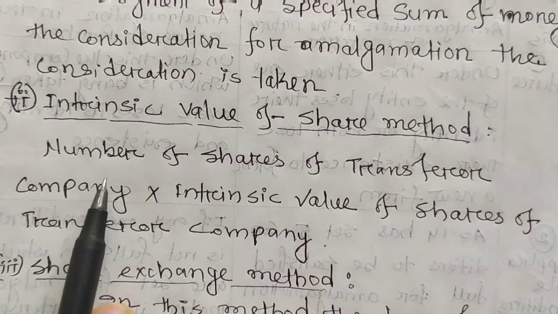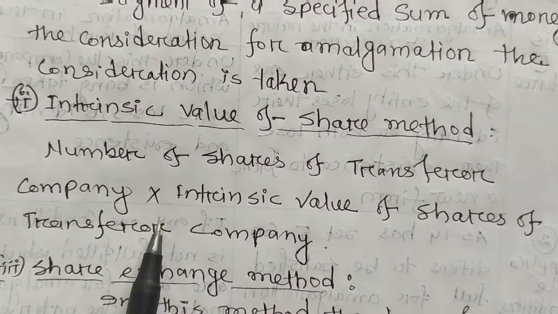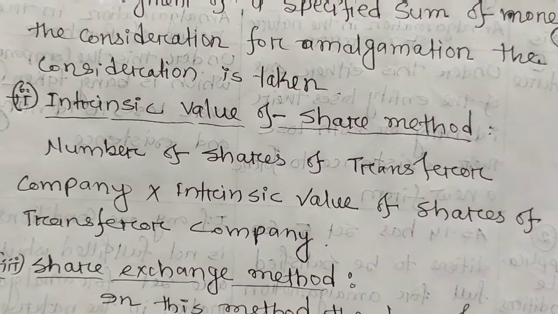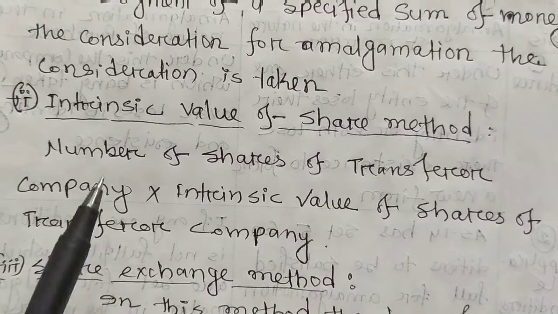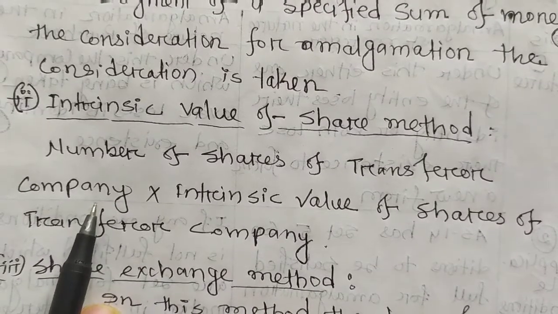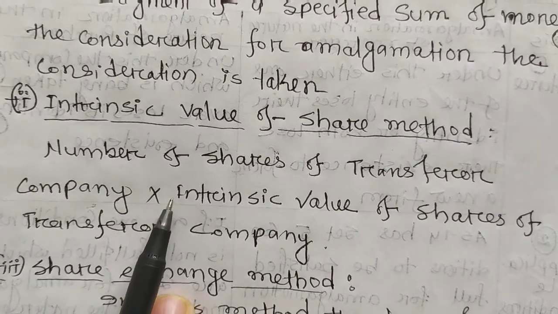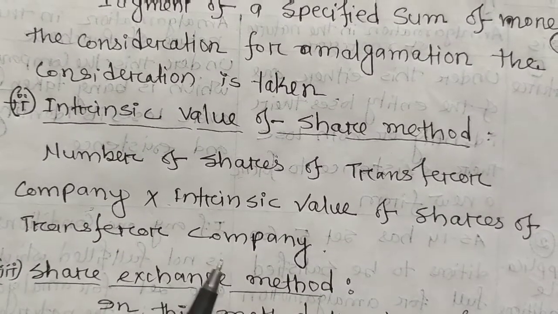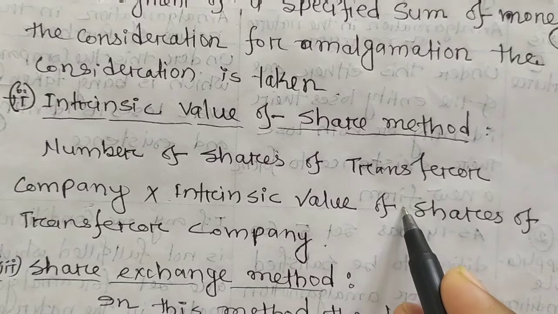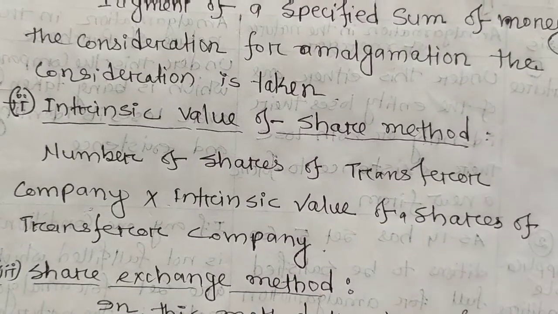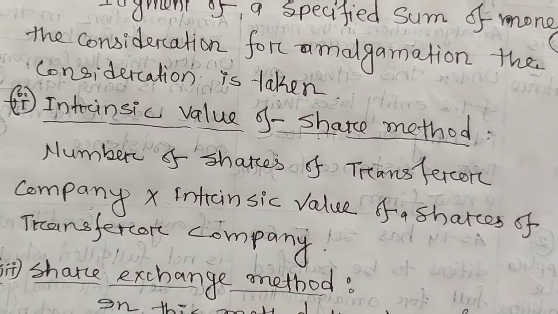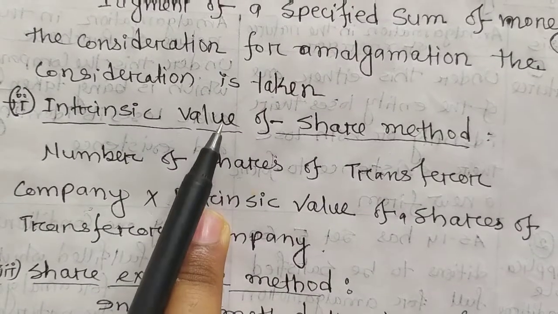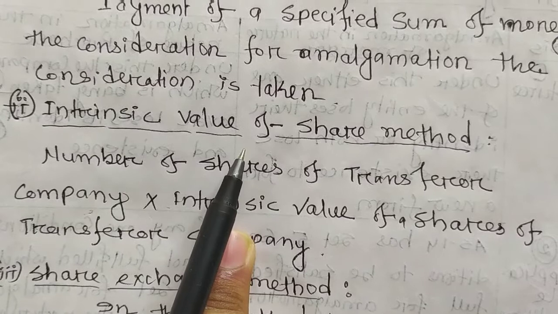Is it clear? So, the formula to find out the purchase consideration by intrinsic value of shares: number of shares of the transferor company, that is the total number of shares of the transferor company, multiplied by the intrinsic value of a share of the transferor company. Then, when we multiply, we get the intrinsic value of shares of the transferor company. And this total amount will be the purchase consideration or consideration for the amalgamation.